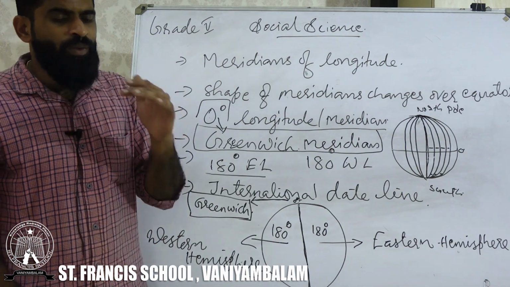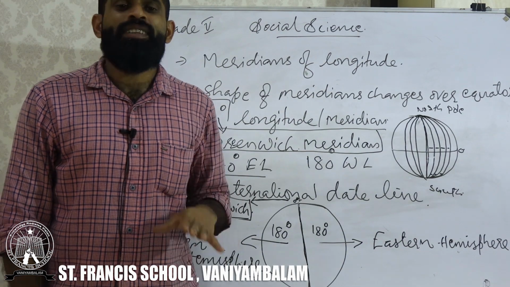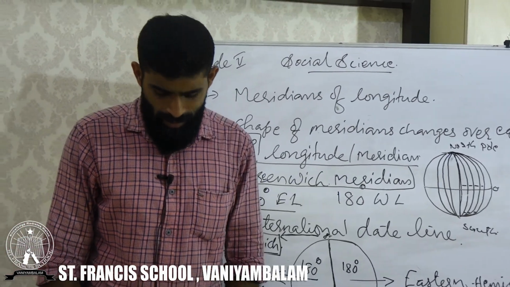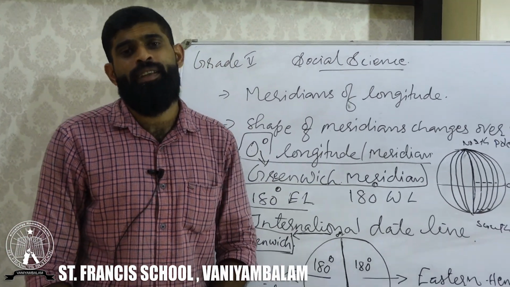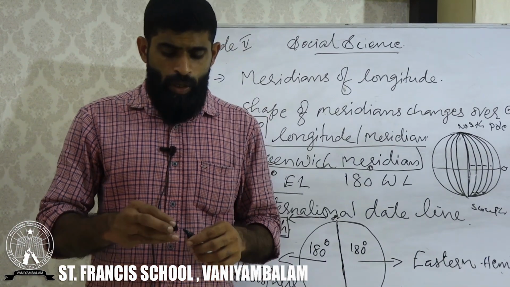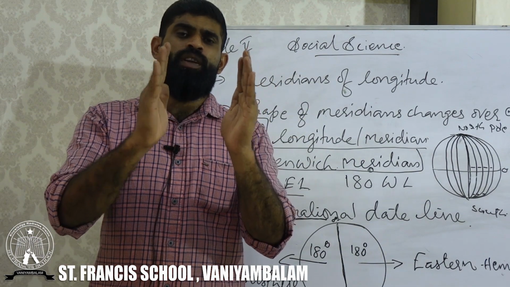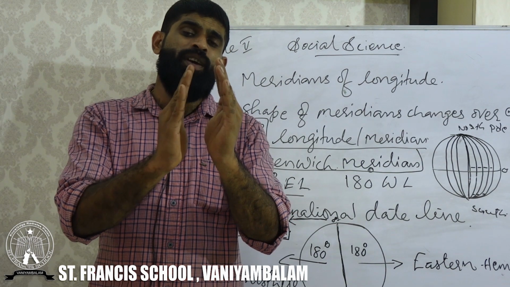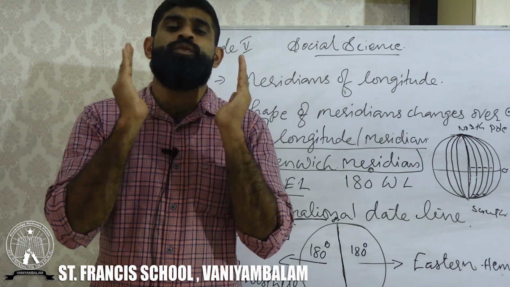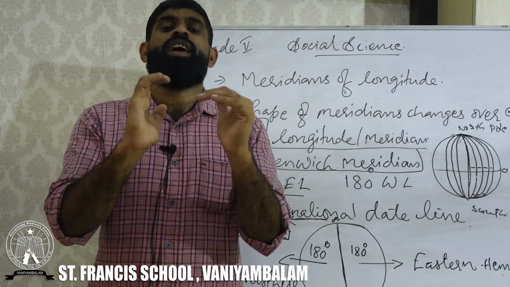Okay, now we are moving to the next topic: the International Dateline. When I told you about longitudes, they are mainly used for location, and at the same time for finding the time of a country. Why do we use longitudes? To find the time of a place.